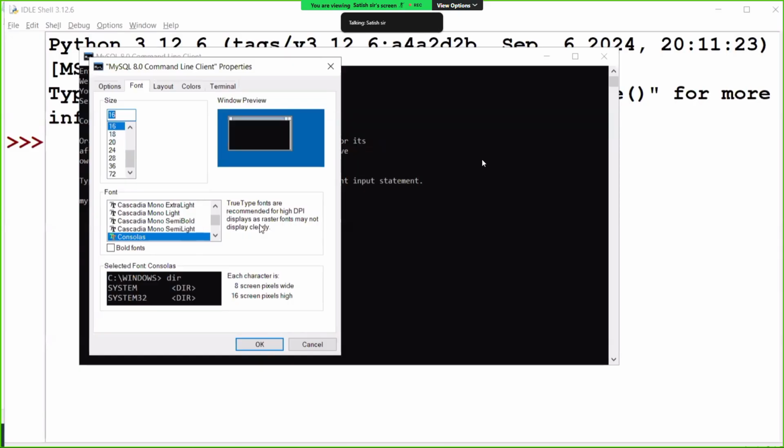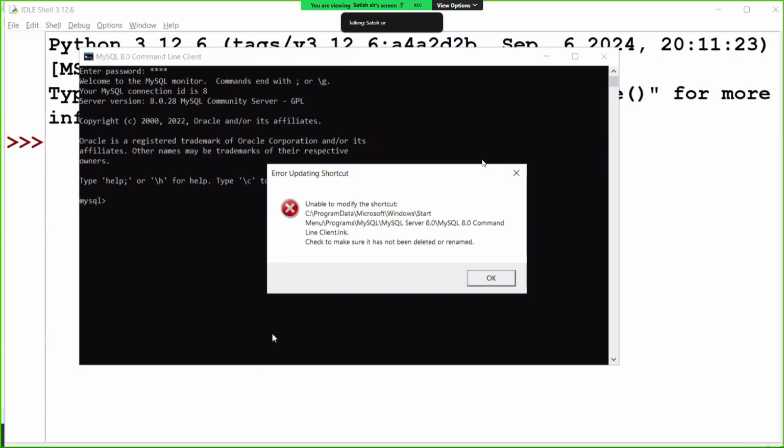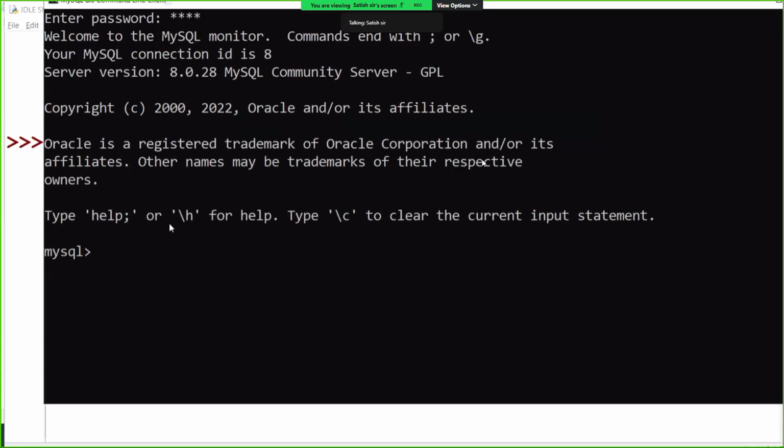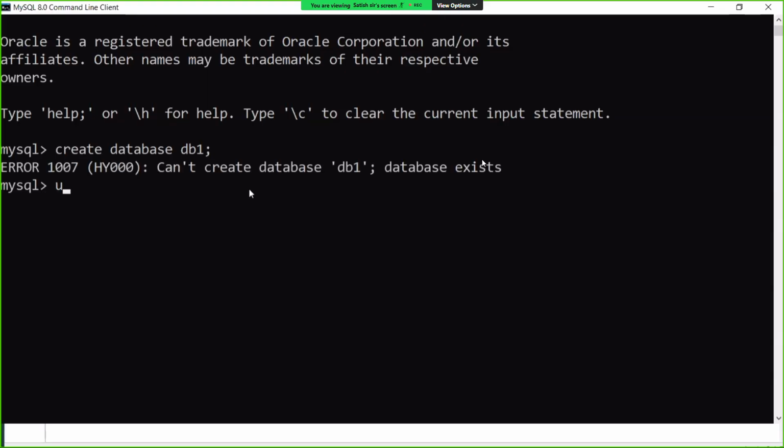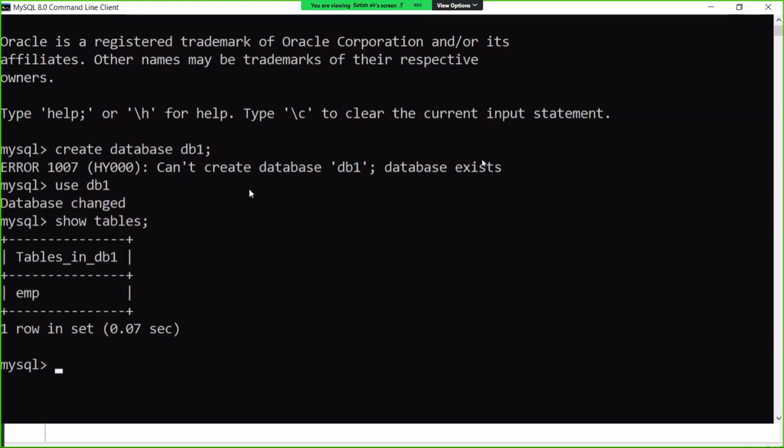Understood? Okay. So see here, we are talking about features only for the last 2 days. Right? We'll see that. Now 7:30 only, but later we'll see moving backward. So here I create one database, create database, some database. This is already there, so use DB1. Okay, so this is one database, and in this, just check the tables.